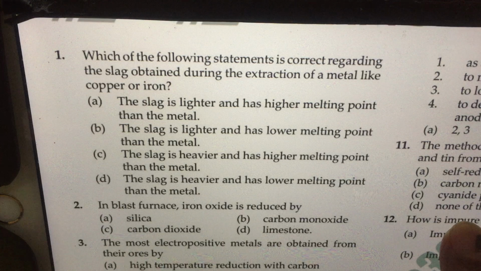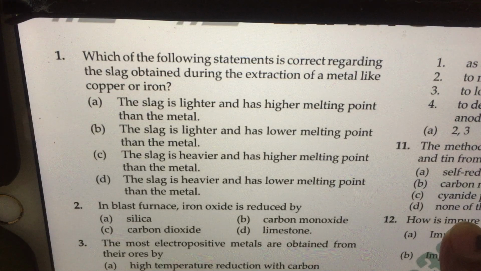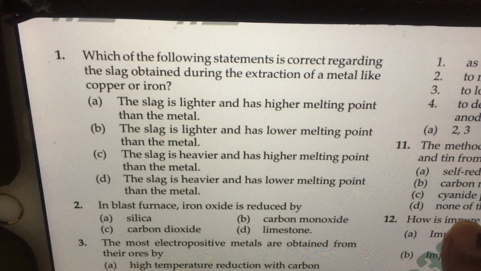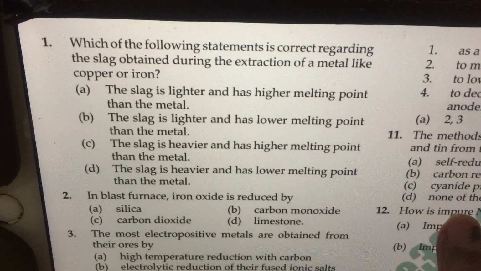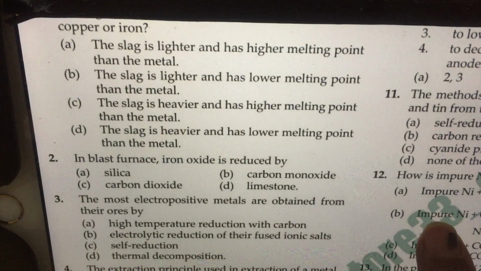Which of the following statements is correct regarding the slag obtained during the extraction of a metal like copper or iron? In order to remove high melting gangue, we add flux that lowers the melting point of gangue and floats over molten metal. If the gangue is acidic like SiO2, we add flux which is basic like CaO and vice versa. So the correct option for this question: slag is lighter and has lower melting point than the metal.